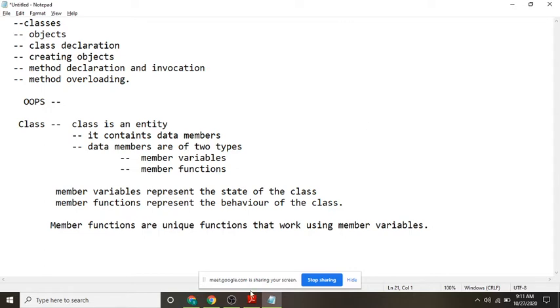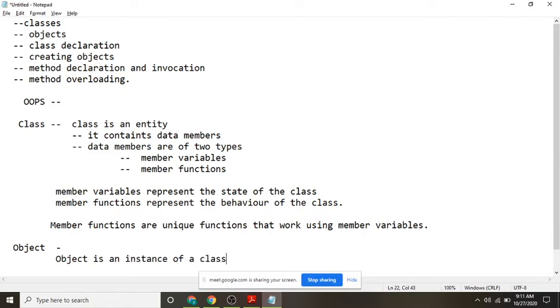Then what is the object? Object is an instance of a class. Can a class have multiple objects or only one object? Multiple objects. A class can have multiple objects. Object is an instance of a class.